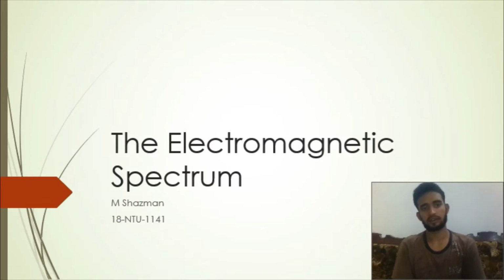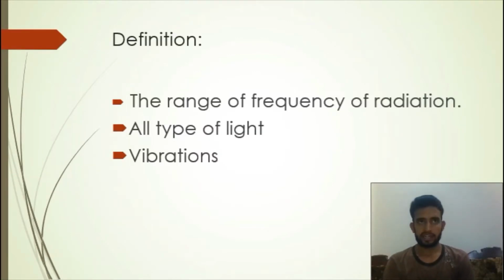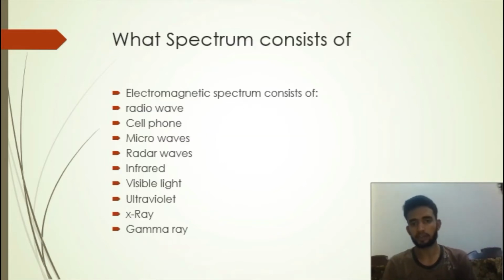And in definition, the electromagnetic spectrum, we can say it is the range of frequency, and in this range all types of lights, all types of waves and radiations can exist. And now we will move on to the spectrums, what the electromagnetic spectrum consists of. Here we learn about the things which make up the electromagnetic spectrum.